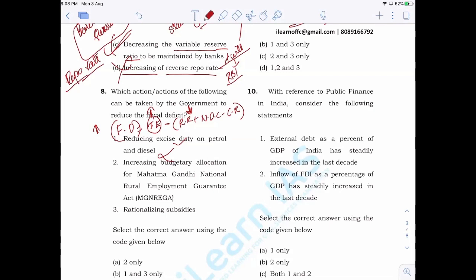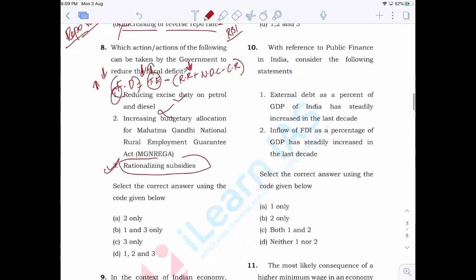In the first statement given here, we are reducing receipts. As a result, FD will increase. In the second option, we are increasing expenditure. That will also result in an increase in FD. Now, rationalizing subsidies means we are reducing expenditure. As a result, FD will come down. So 3 is the only option that is going to be correct here. The answer is 3 only. Clear?